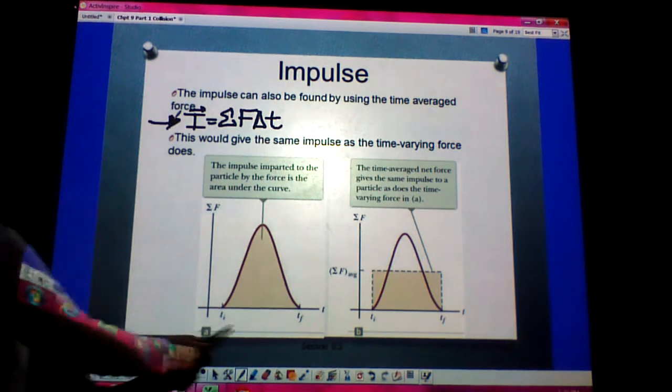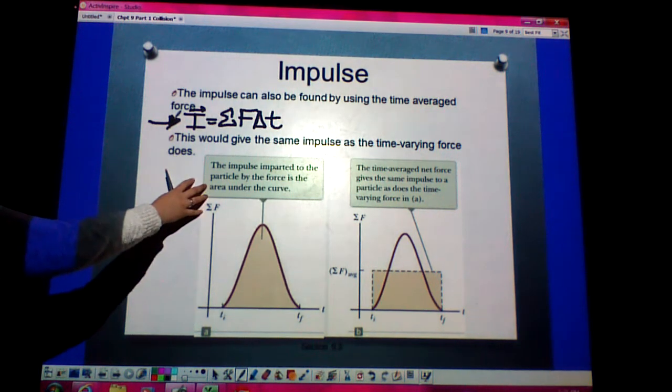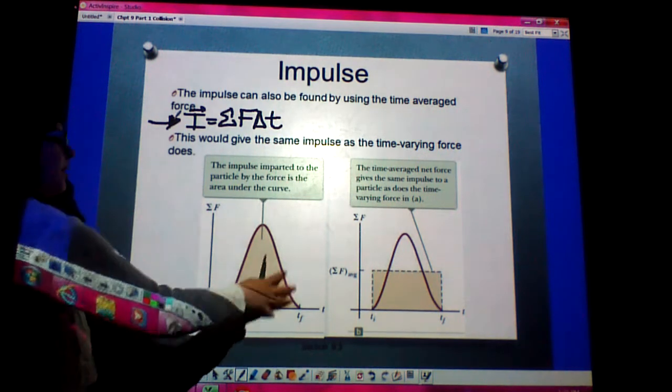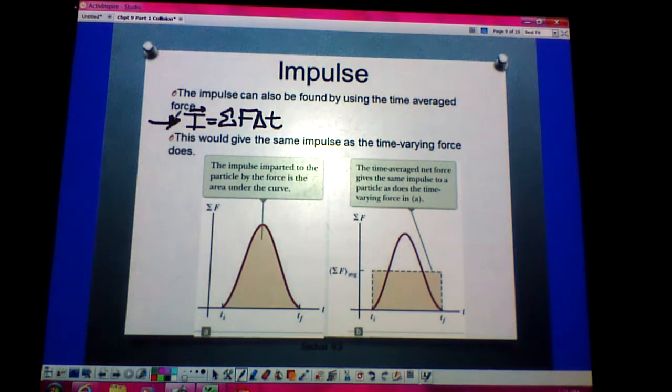So if we're looking at our graphs here, the impulse imparted to a particle by a force is just the area under that curve. That's the same thing as when we did work done by a varying force, where we also thought about the integral version of the force times the displacement times cosine theta.